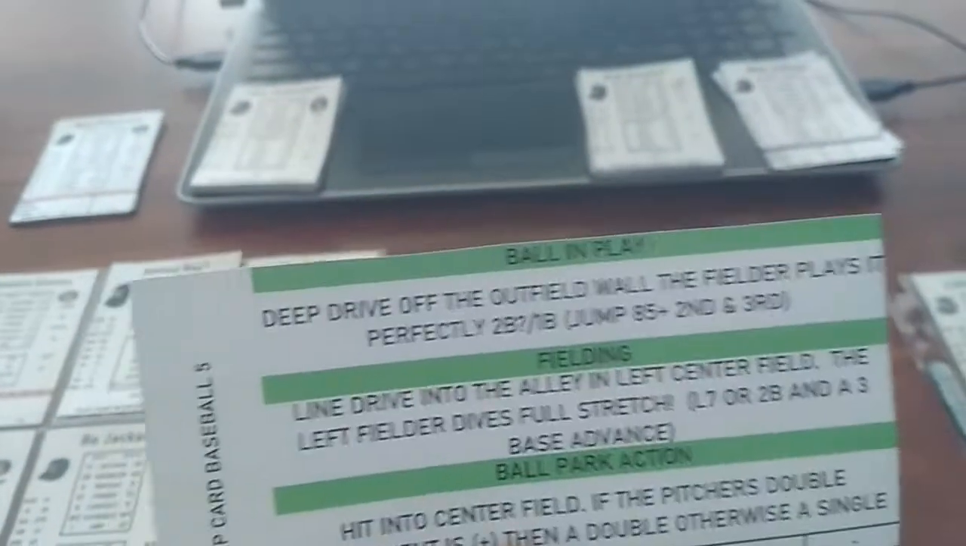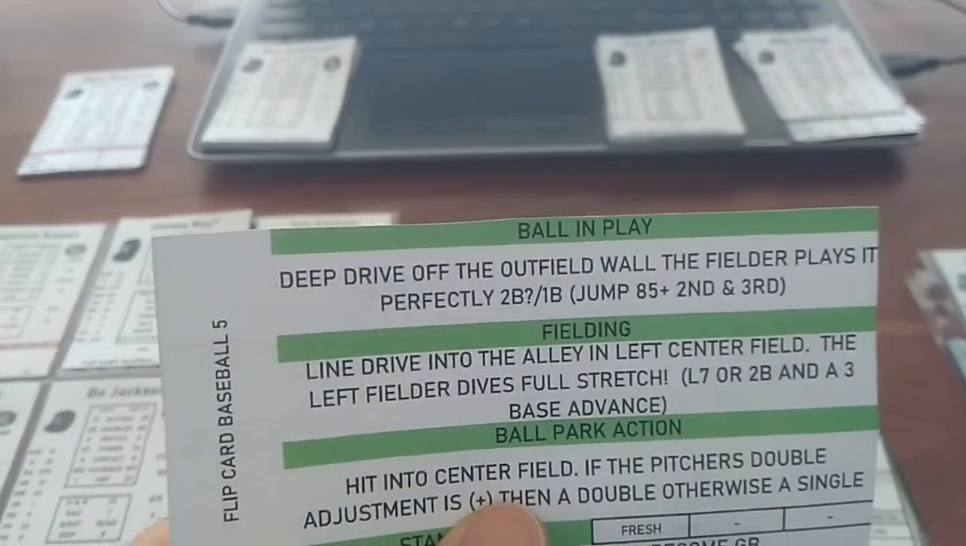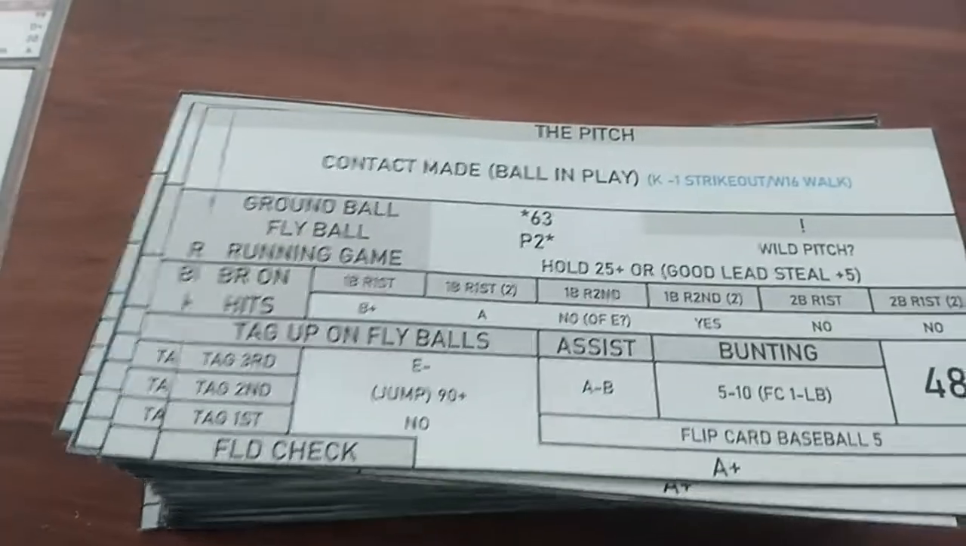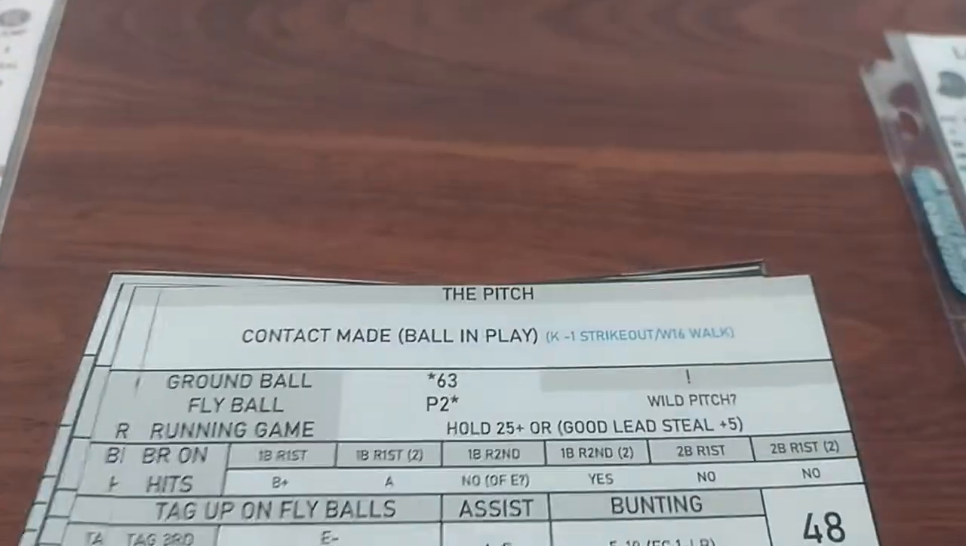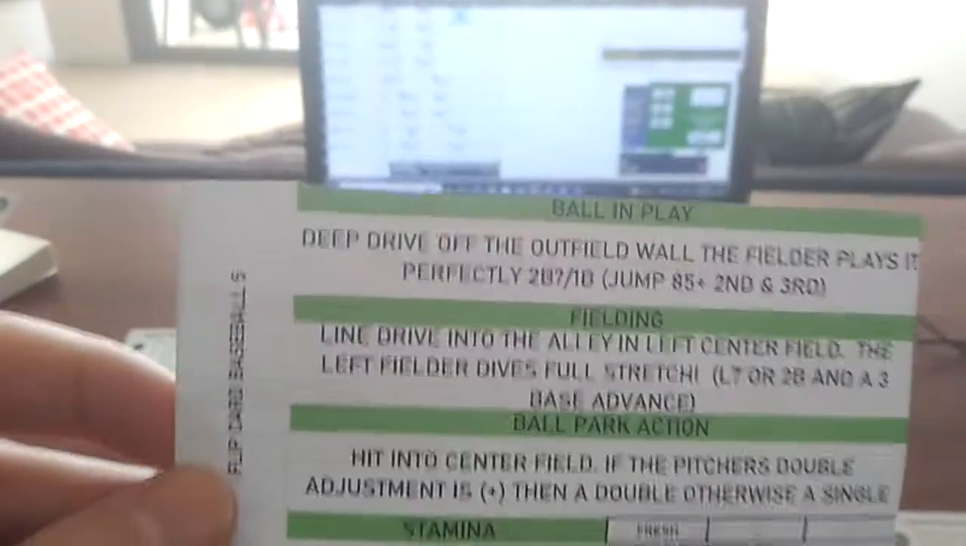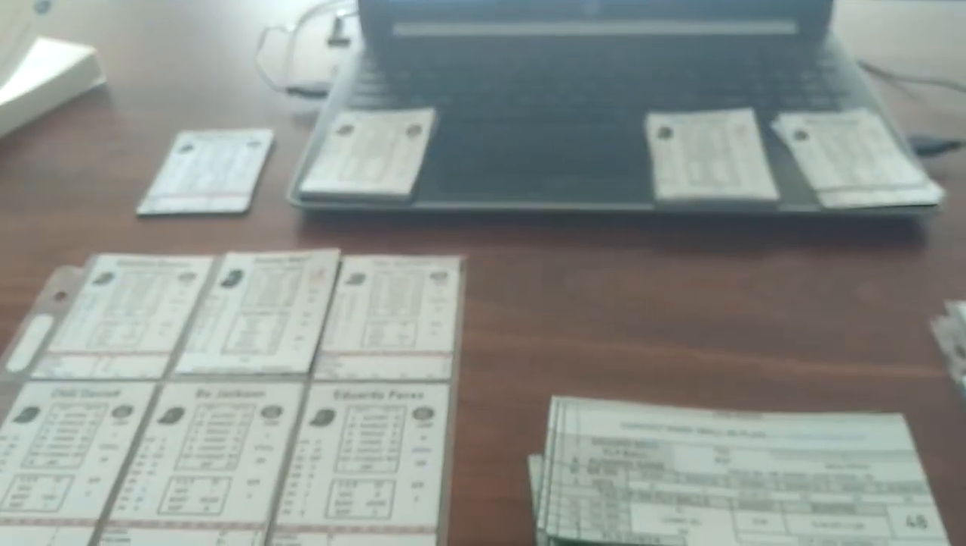So another fielding check. Line drive into the alley in left centre. The left fielder dives full stretch. So the left fielder is Bologna. The left fielder is a D. Bologna is a D. He needs to be an A+ down the bottom there. And because he's not, it's going to be a double with a 3-base advance. Well, he only needs to advance 1 base. It is a double, and that'll score him.